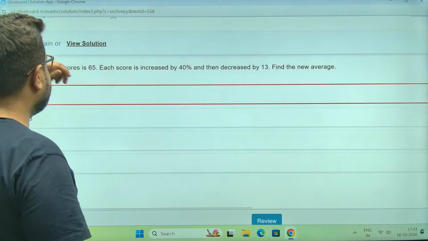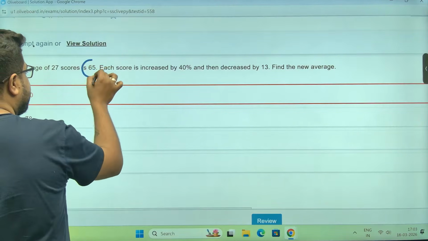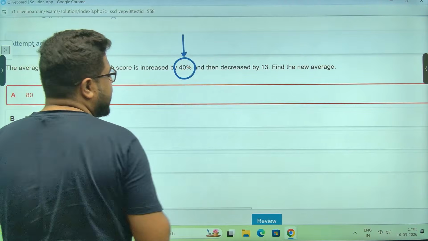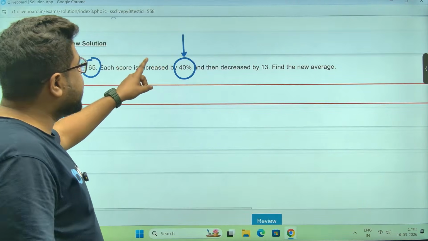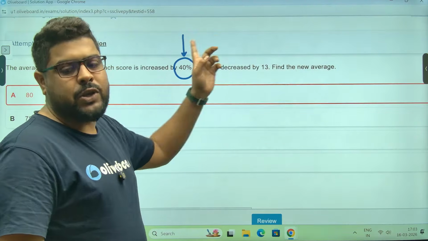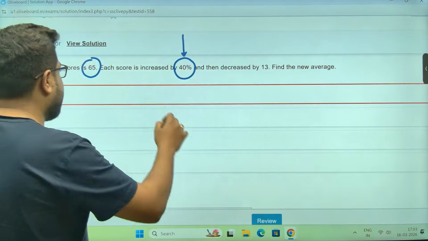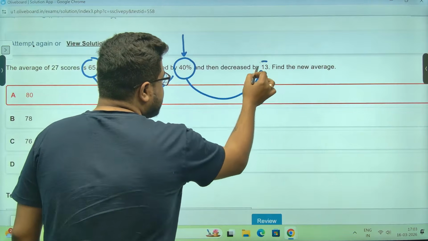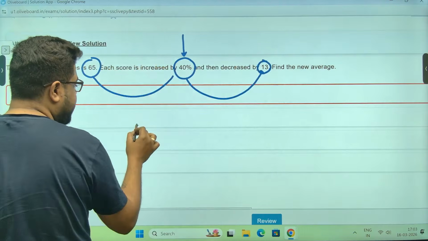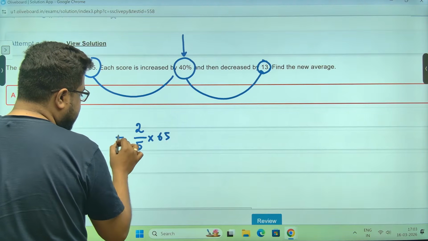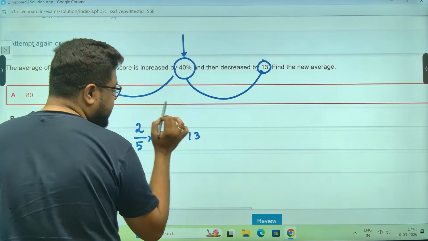27 score, average is 65. Each score has been increased. Whatever change I make in each of the individual scores, the same change will happen to the average. So the average will increase by 40%, then decrease by 13. 40% of 65 is 2 by 5 of 65, that much increment, then a decrement of 13.